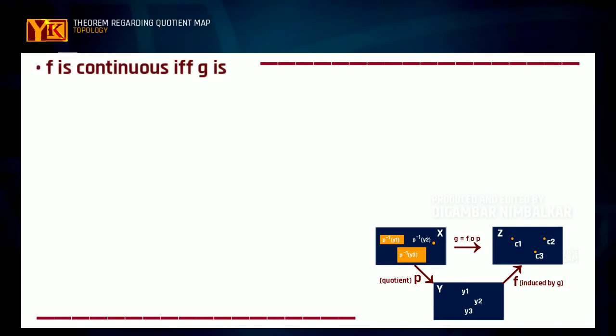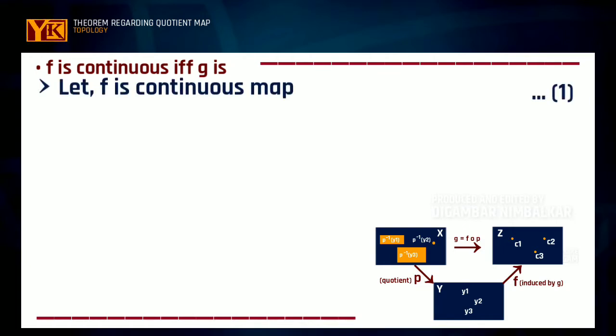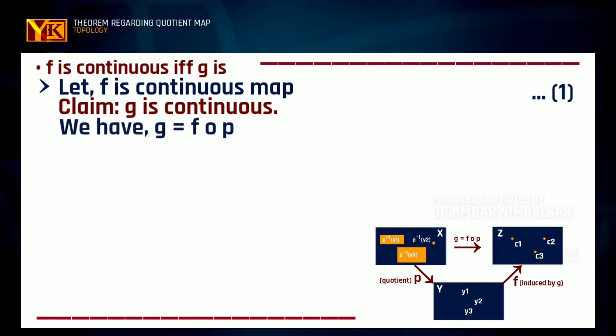If we consider the first statement, f is continuous if and only if g is continuous. First we consider f to be a continuous map; then our claim will be that g from X to Z is also a continuous map. As we know, g is equal to f composition p.